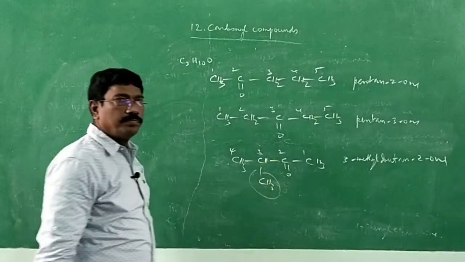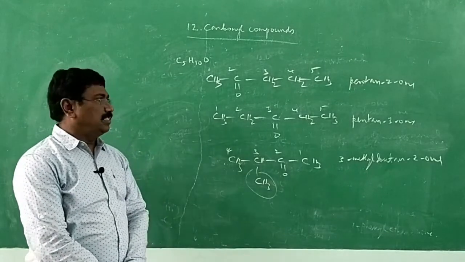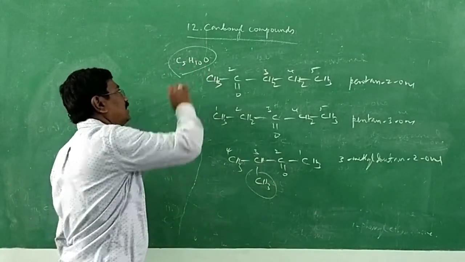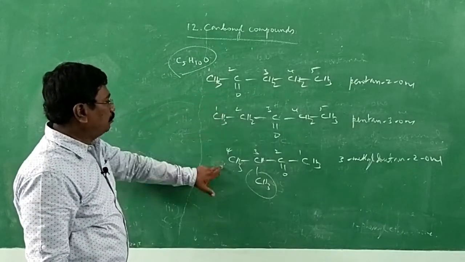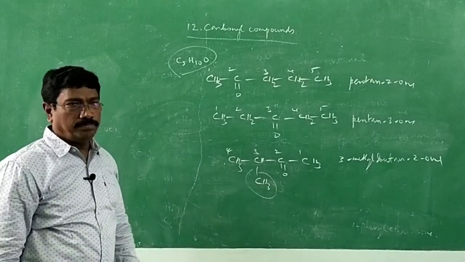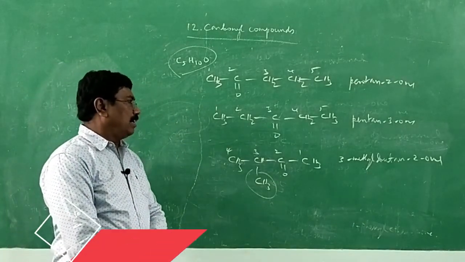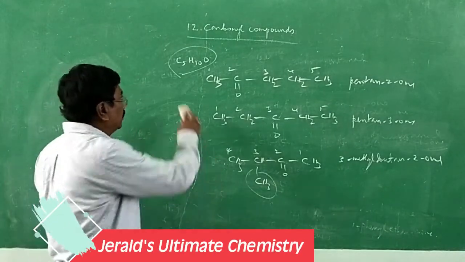That's all. So that is about various isomers, chain and position isomers, with the molecular formula C5H10O. Among these two, position; among these two, chain. With that, we end up with IUPAC naming. Now let me go into the structure. That's what we have decided.